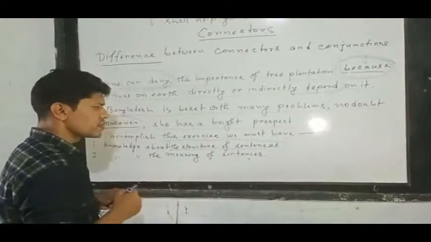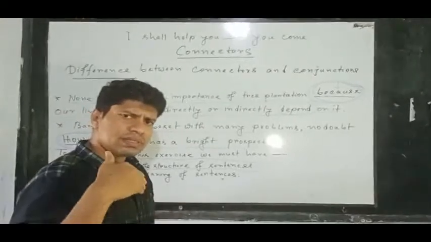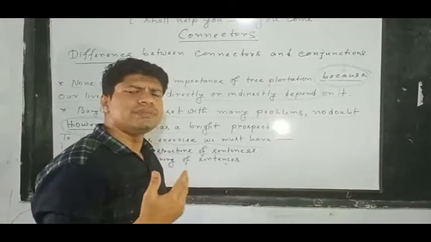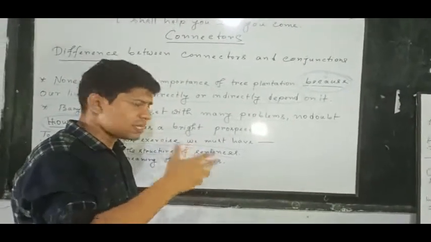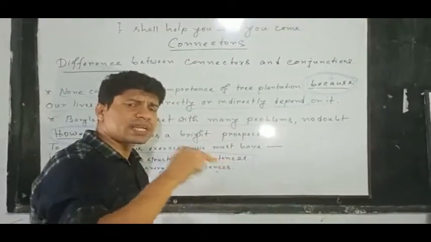That is, what kind of sentence it is. Is it complex? Is it compound? These are very important. So you should identify, you should analyze what kind of sentence it is from the perspective of structural aspect.